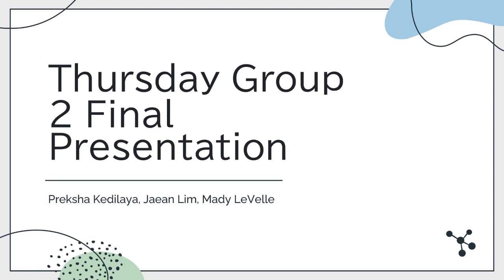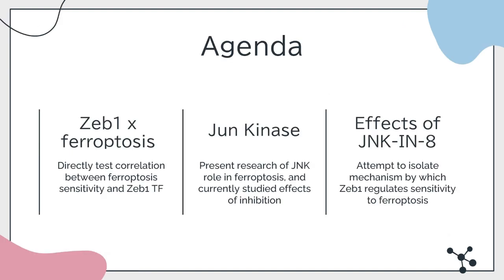We are Group 2, and we will be presenting our week 12 through 15 data to you today. First, I will be presenting data from our week 12 experiment. The purpose of this experiment is to isolate ZEB1 as a primary contributor to the regulation of ferroptosis sensitivity.